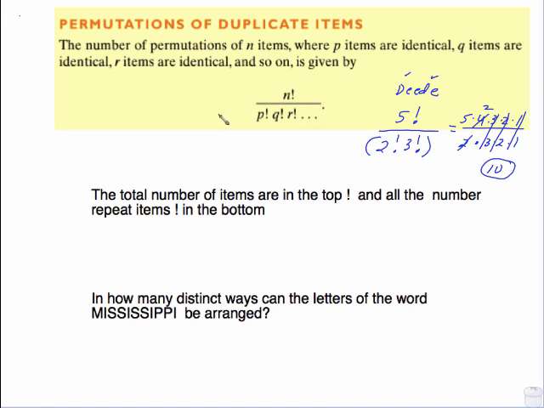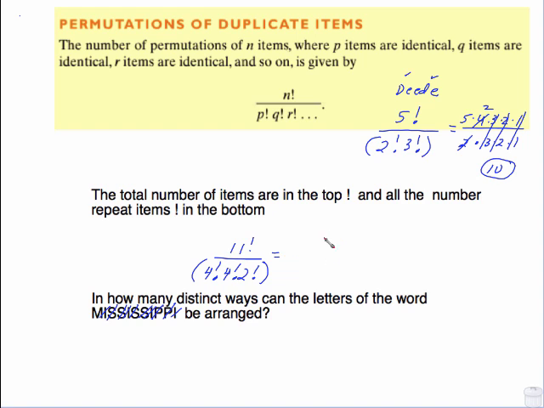So that's why we have to divide out the repeating letters. This is used anytime you have repeating letters. I've seen problems with repeating colors, like on a flag. I've seen repeating numbers. So let's see another example. Let's see about arranging the letters in the word Mississippi. The first thing you need to do is count up the total number of letters. There are 11 letters. Then we want to go through here and look for repeats. There's 1, 2, 3, 4 I's, factorial. You have 1, 2, 3, 4 S's, factorial. And you also have 2 P's, factorial. If you're going to enter this directly in the calculator using the factorial button, you've got to be sure you put the bottom in parentheses.